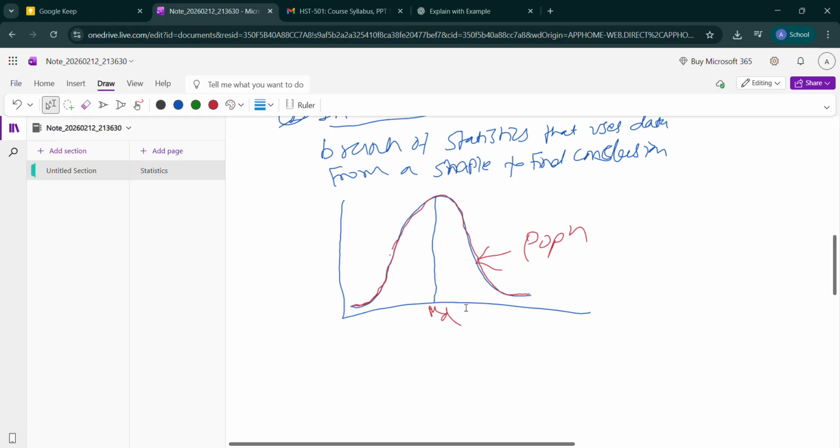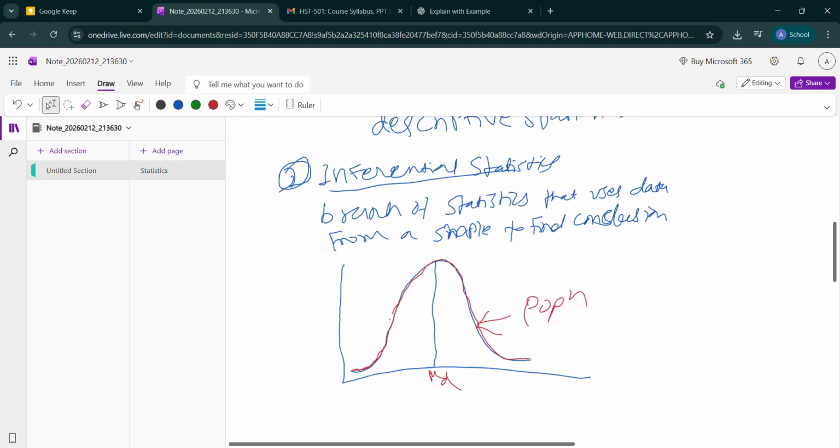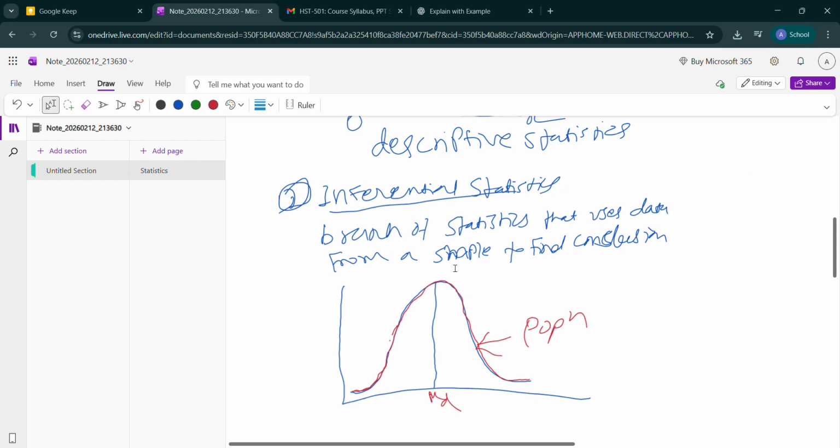In inferential statistics, whenever the data is collected from a sample and we draw a conclusion from the sample, such statistics is called inferential statistics.